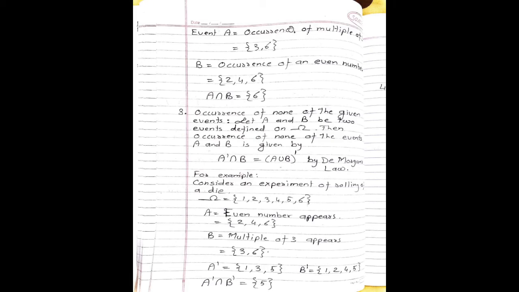Event A is the occurrence of a multiple of 3. So A is equal to {3, 6}. B is the occurrence of an even number. So B is equal to {2, 4, 6}.